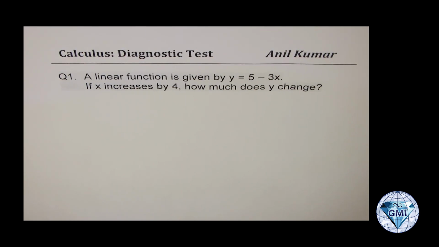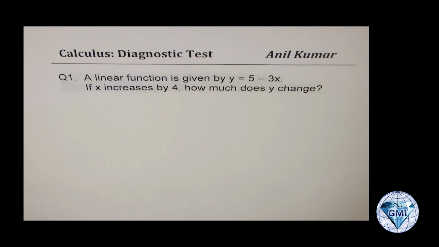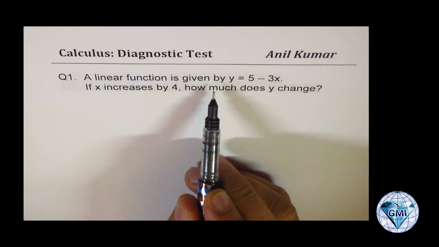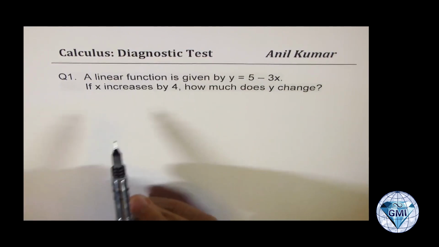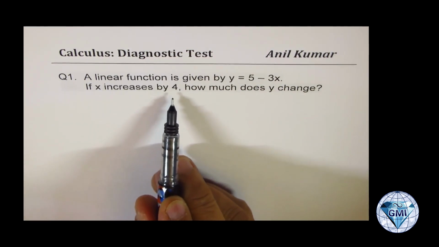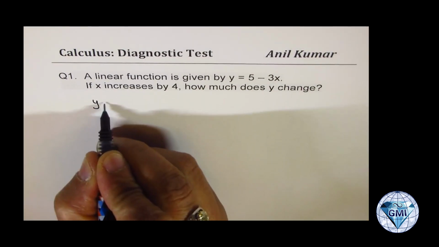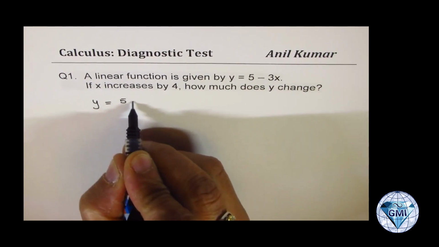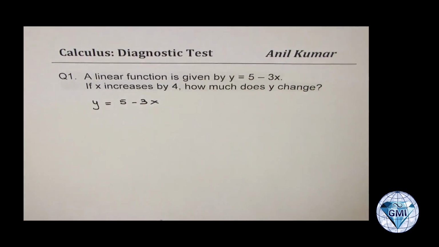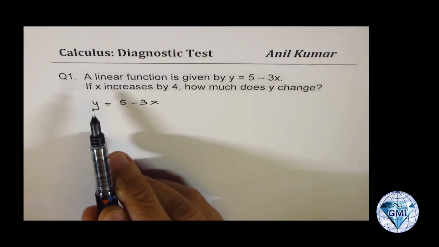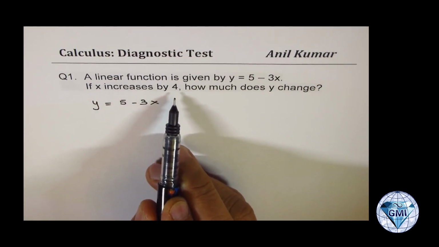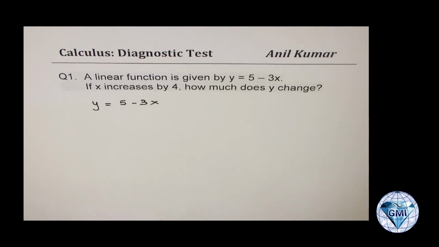So here's the very first one. Question number 1 is, a linear function is given by y equals 5 minus 3x. If x increases by 4, how much does y change? Well, this is the simplest question in the series. We have y equals 5 minus 3x, which is a linear equation. Now it says, if x increases by 4, how much does y change, right? This question is based on simple context, simple formula, but still it is tricky. So when you're doing calculus, you have to think a bit.